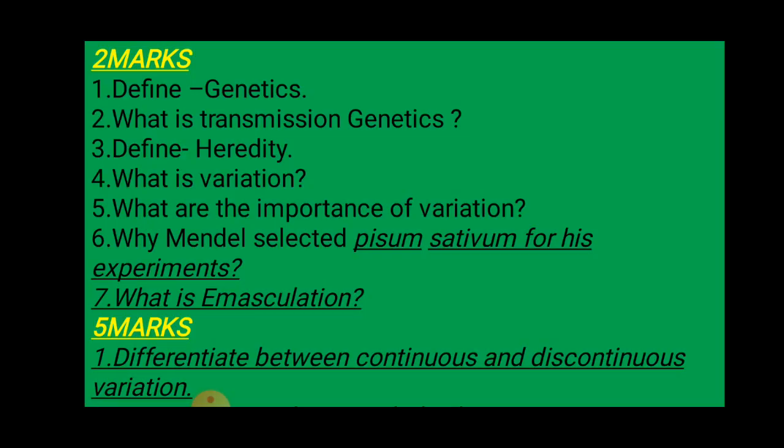So next we will discuss the important questions from what we have discussed so far. Define genetics, what is transmission genetics, define heredity, what is variation, what is the importance of variation, why Mendel selected Pisum sativum for his experiments, what is emasculation, and differentiate between continuous and discontinuous variation.